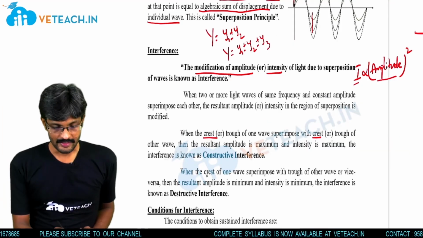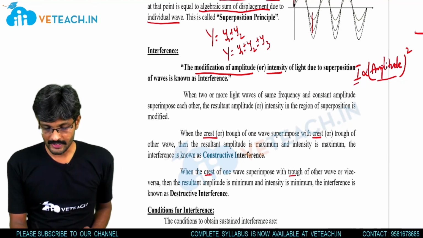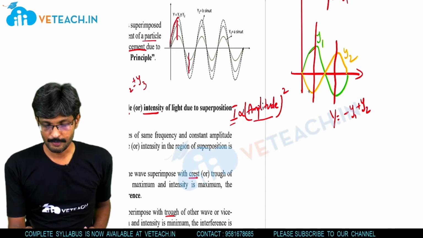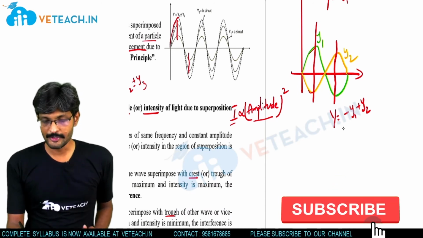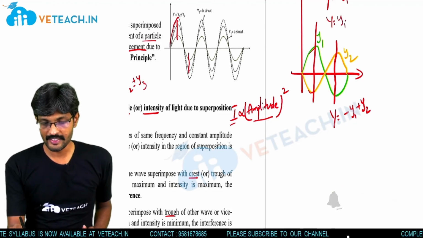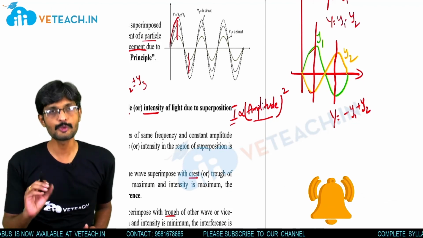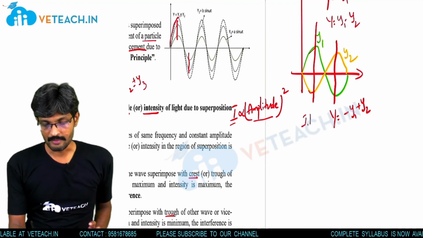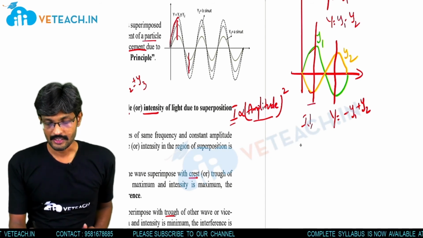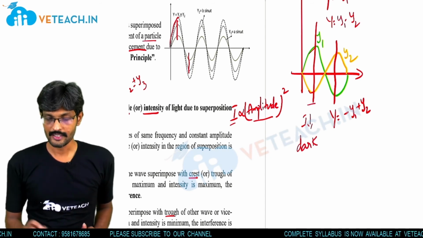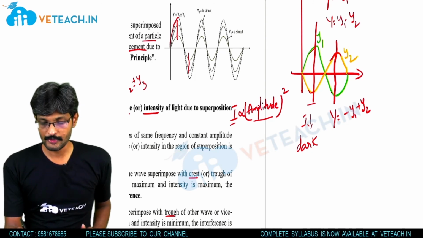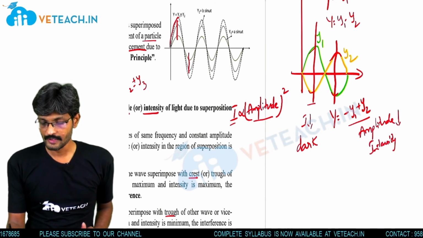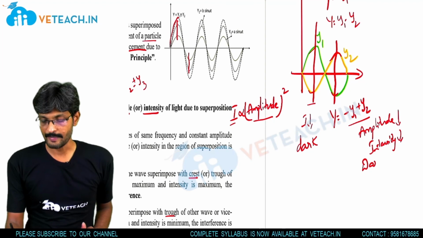Similarly, when the crust of one wave is superimposed with the trough of another wave, here you can see the crust of one wave superimposed with the trough of another wave. So the amplitude will be capital Y equal to Y1 minus Y2. That means here the amplitude will be minimum and in this region intensity will be minimum. As a resultant, we can observe a dark band in this region. Or when the trough is superimposed with the crust, here also amplitude will be minimum and intensity will be minimum. So we can observe a dark band on the screen.